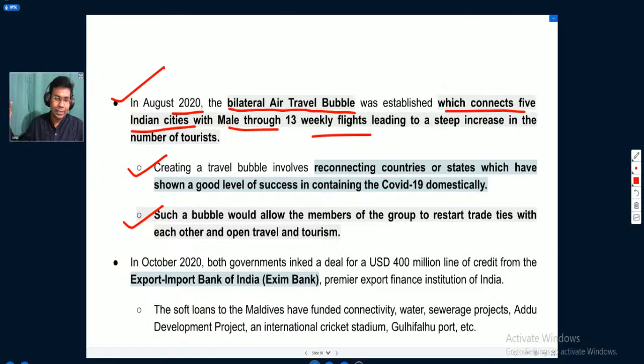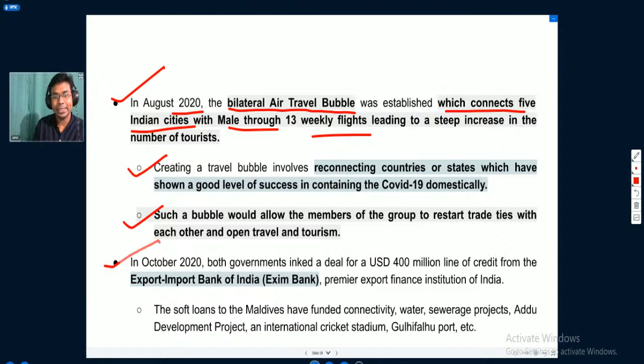So these territories will have mutual air travel cooperation. We will allow some kind of trade activities during COVID time itself, because they have shown a greater response to COVID-19. Indian states may also have shown a greater response. So the air travel bubble allows some kind of trade activities between these places.